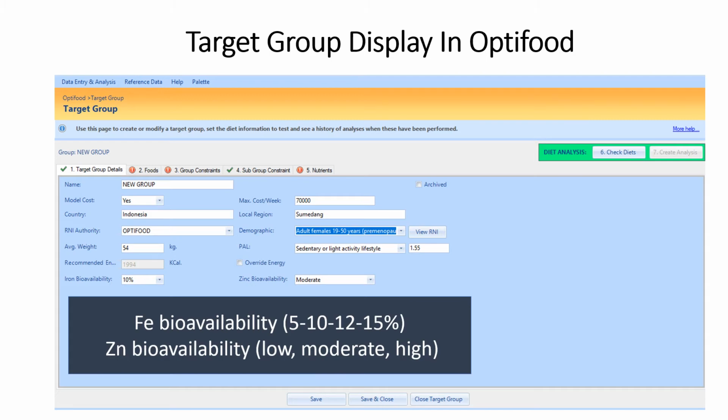And the last 2 points are also important, in which you need to define what is the right assumption of bioavailability for iron and zinc given the food pattern. For example, for typical Indonesians, because we still consume quite some amount of animal protein, but not too much, I usually put the assumption of iron as 10% and the zinc as moderate.